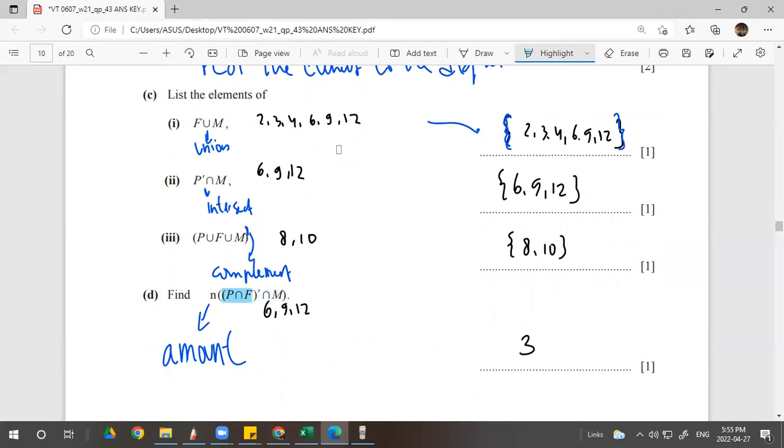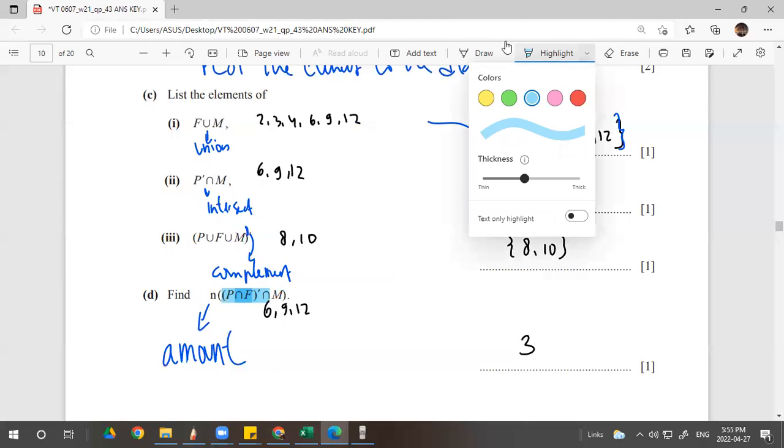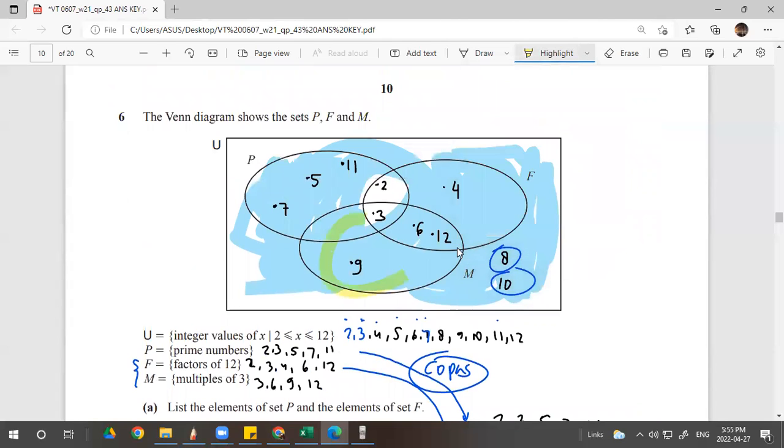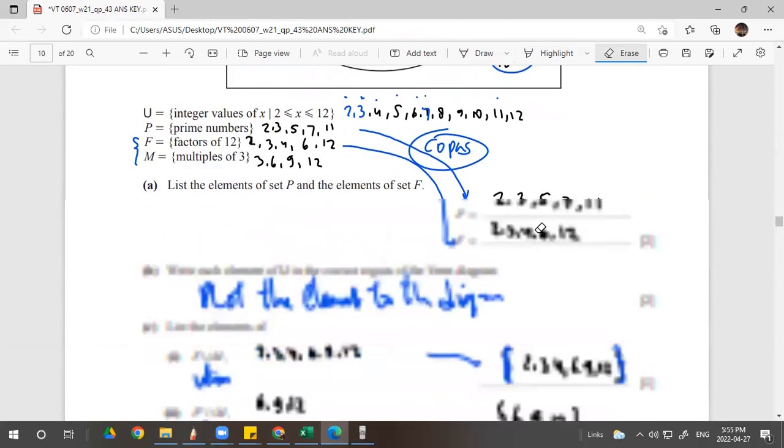Right, and then this M. So this is what I had. There you go. Intersect with M. Intersection with M. So you draw the M. M is here. So where is the double shaded part? 6, 9, 12 also. It's the same. Right, the double shaded part is located there.